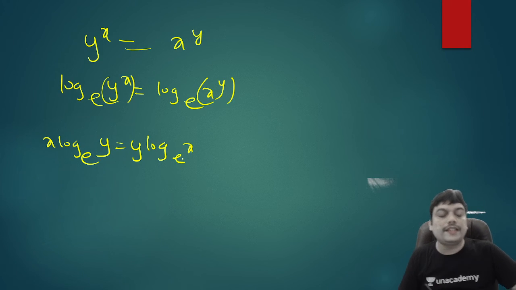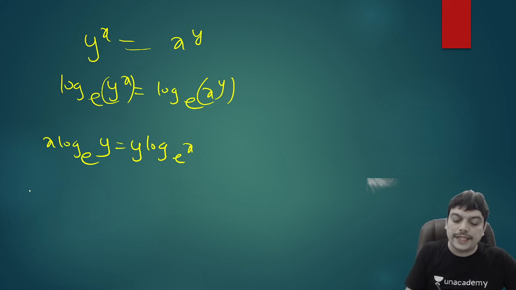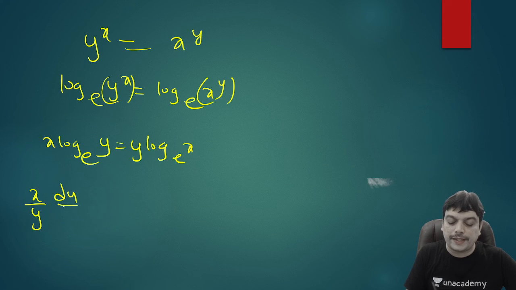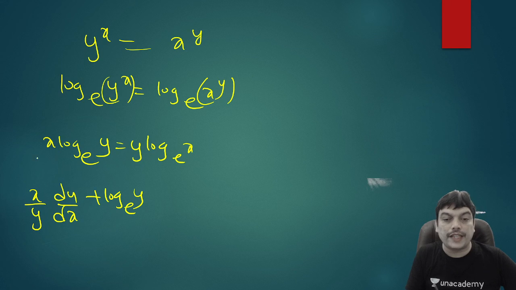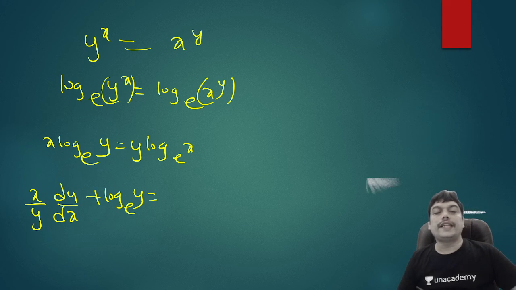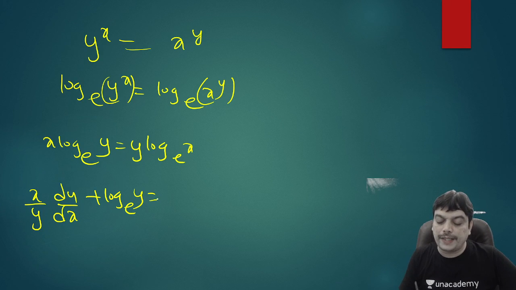Then you can differentiate this using product rule on both sides. So if you apply product rule in LHS, it will be x into derivative of log y will be 1 by y dy by dx. So you'll get x by y dy by dx plus log y you write as it is and differentiate x, you'll be getting the answer for derivative of x as 1. So that is the derivative of LHS with product rule. Now write the derivative of RHS with product rule. So y will be written as it is. Log x will have a derivative 1 by x plus log x you write as it is. Derivative of y will be dy by dx.